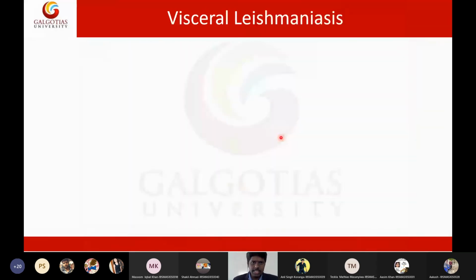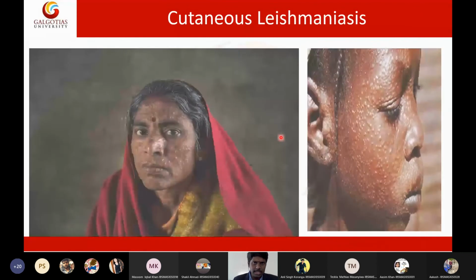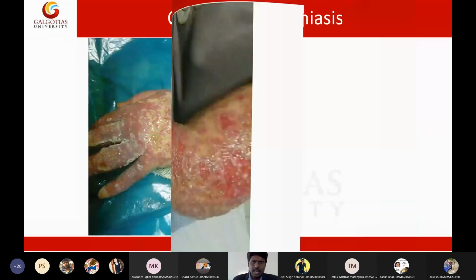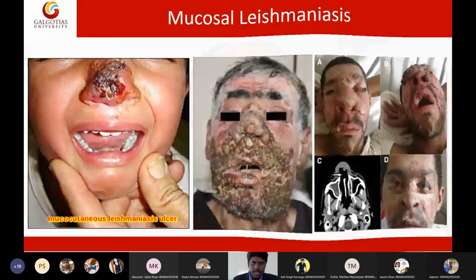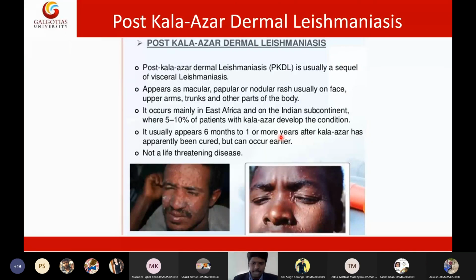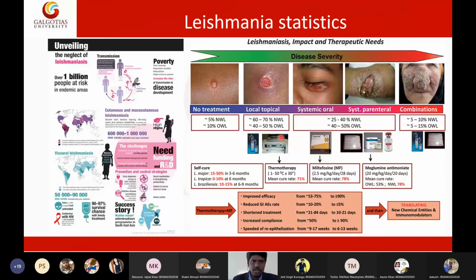So these are the 4 conditions we will see in leishmaniasis: cutaneous leishmaniasis, visceral leishmaniasis, mucosal leishmaniasis, and post-Kala Azar dermal leishmaniasis. So these are the stages of the infection. In the starting stage, there won't be any treatment. People think it is a normal skin lesion, but it will start going to the depth, it will go to the oral, it will go to the perinatal, and it will go to a severe infection.